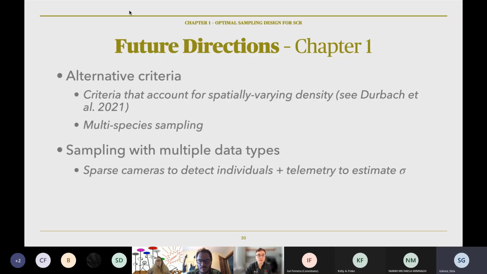All right, and then some of those alternative criteria could be something that account for spatially varying density. Ian Durbach had a paper about that in 2021. Or multi-species sampling, which is something we've been working on more recently. Basically, you can split up traps and then have some traps go towards one species and some go towards another species. Another future direction is sampling with multiple data types, which are sparse cameras where you'd be using those to detect individuals and then using telemetry to estimate sigma. That's separate from what I'm going to talk about next, but a really related idea.